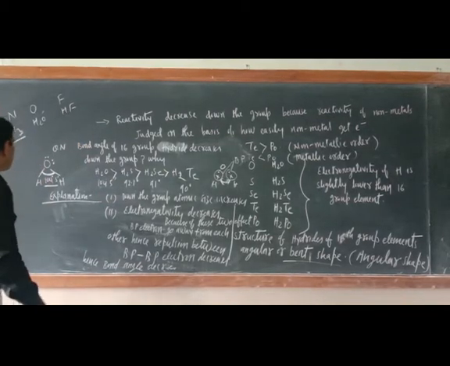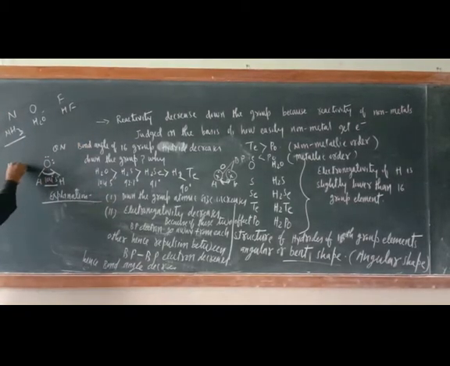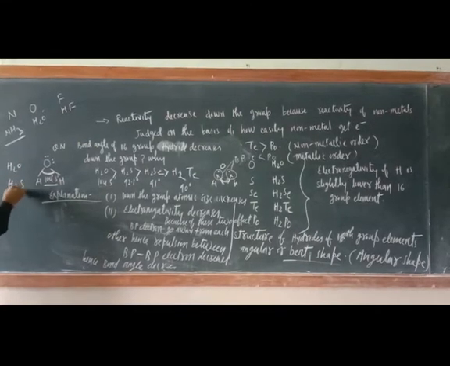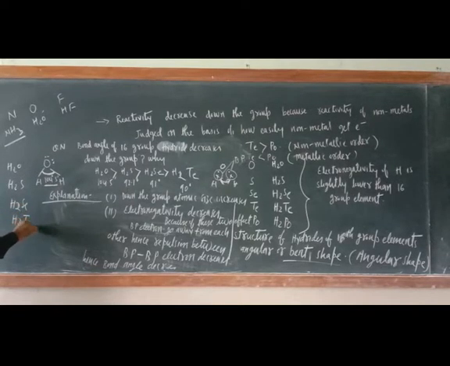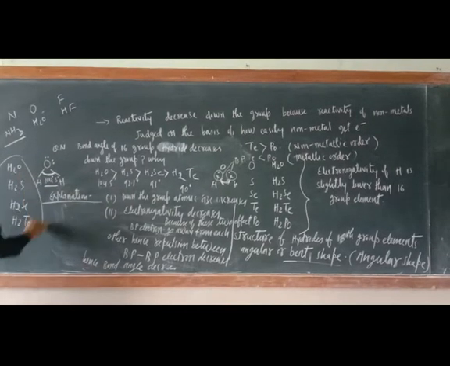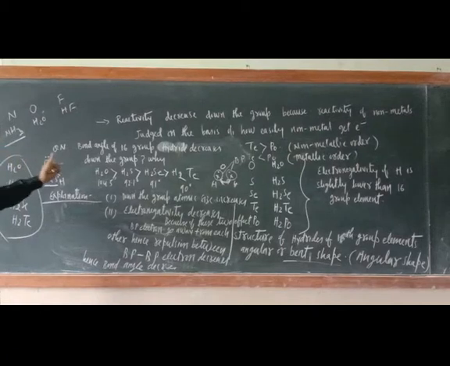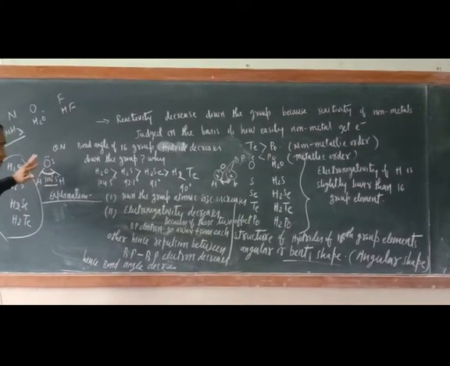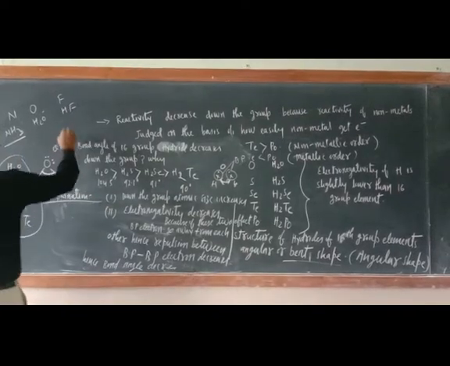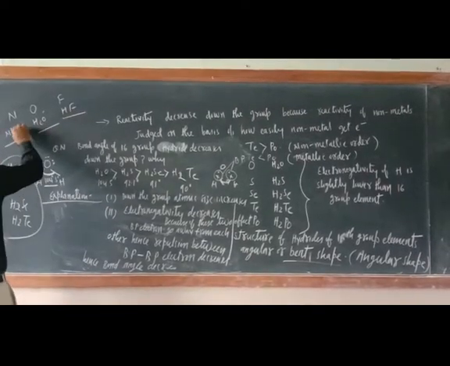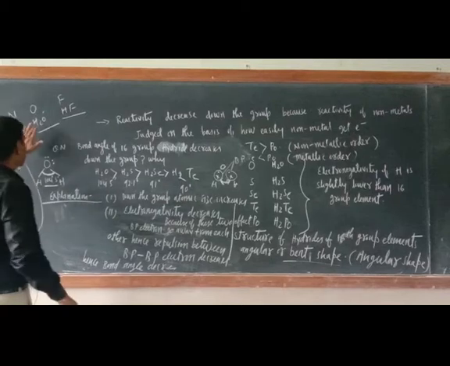We are talking of the hydrides of the same group: H2O, H2S, H2Se, H2Te. These are the hydrides, correct? So down the group, only bond pair repulsion should be taken into account. Lone pair bond pair repulsion should not be taken into account. Okay, so this is NH3, H2O.